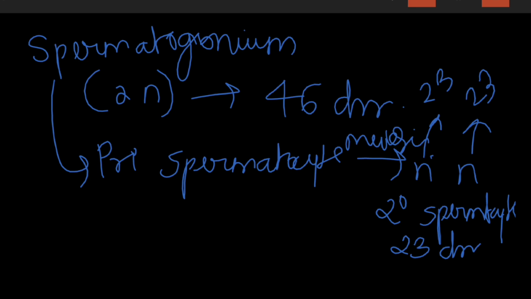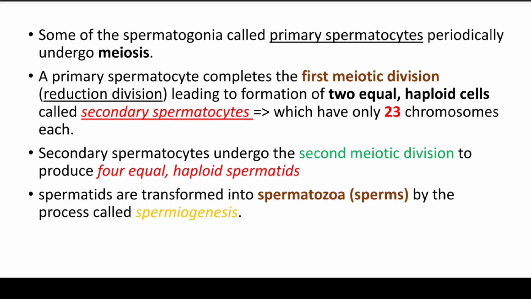Some of the spermatogonia, called primary spermatocytes, periodically undergo meiosis. A primary spermatocyte completes the first meiotic division, called reduction division, leading to the formation of two equal haploid cells called secondary spermatocytes, which have only 23 chromosomes each.